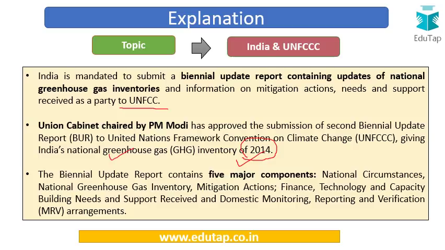They include national circumstances, so circumstances in India with regard to climate change, our greenhouse gas inventory, the actions which we are taking to mitigate these greenhouse gas emissions, the finance, technology and capacity building needs and the support which has been received, and the efforts we are making towards domestic monitoring, reporting and verification of the emissions under the arrangements. This is very important because this is very recent news, and India has recently approved this second biennial update report. So we have to remember this.